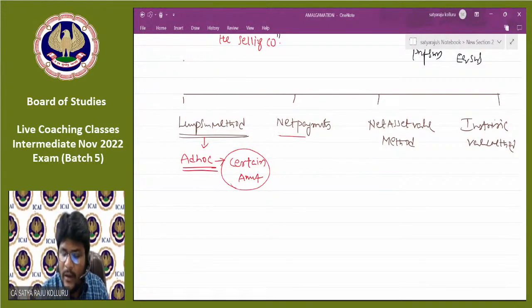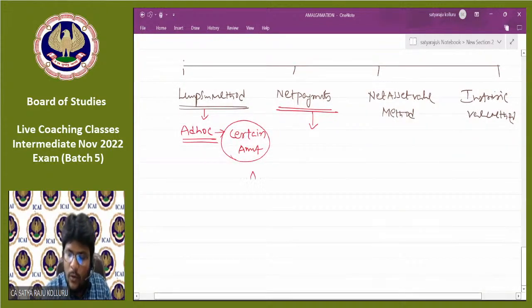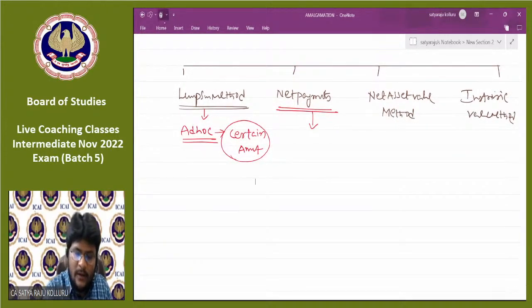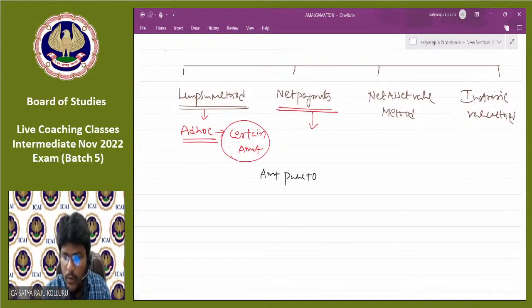Now, coming to the net payments method. Sir, how to calculate PC under net payments method? Under net payments method, we calculate as follows: amount payable to equity shareholders of the selling company plus amount payable to preference shareholders of the selling company.